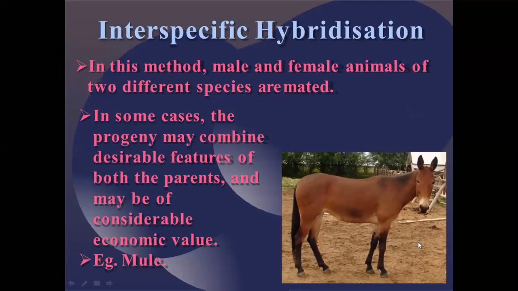Some of the students are saying the mules are infertile. One thing I want to say is that in the case of animals, if breeding has been carried out by different techniques, there is some kind of issue, and that issue may be infertility. You get the animal with good qualities, but there is a problem called infertility.